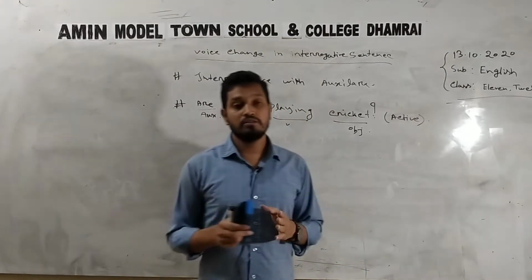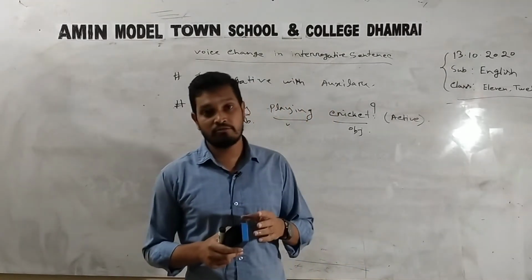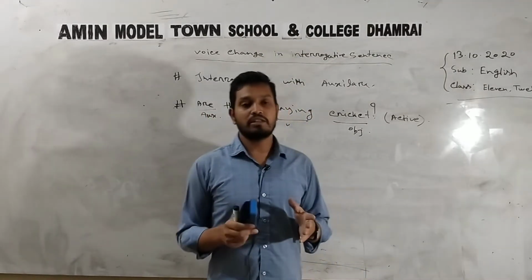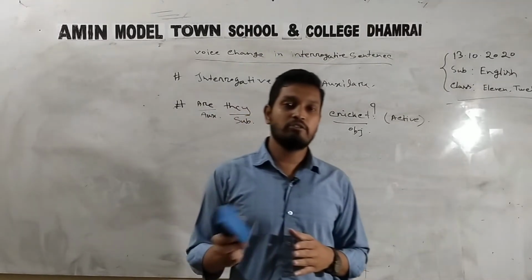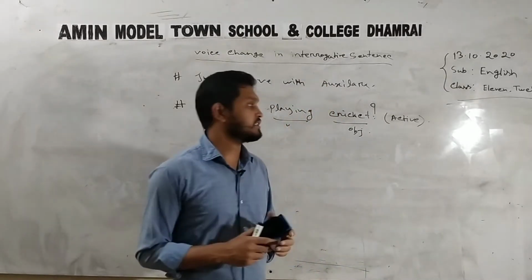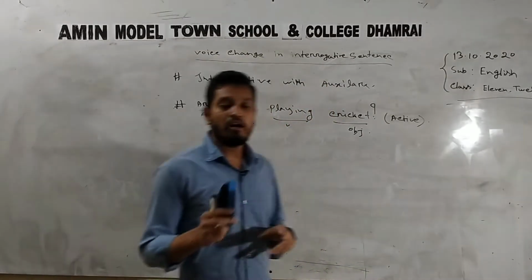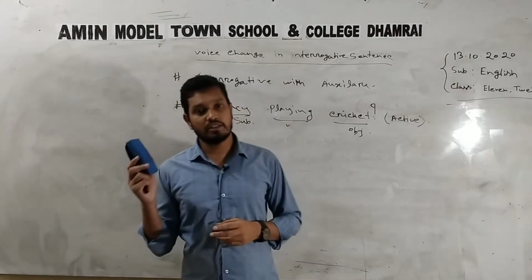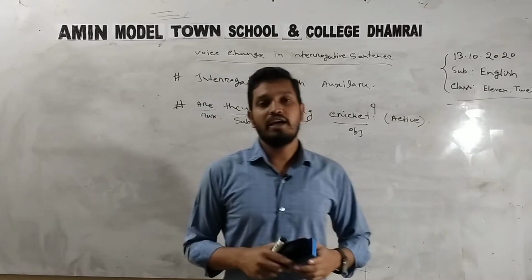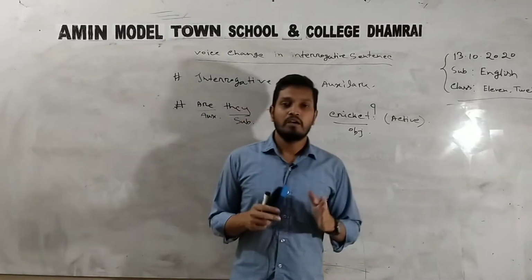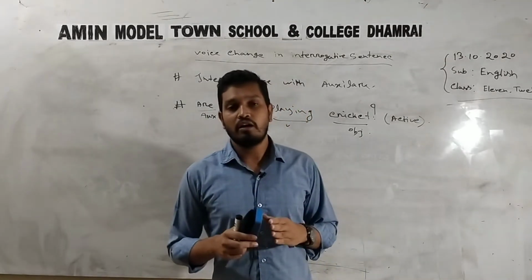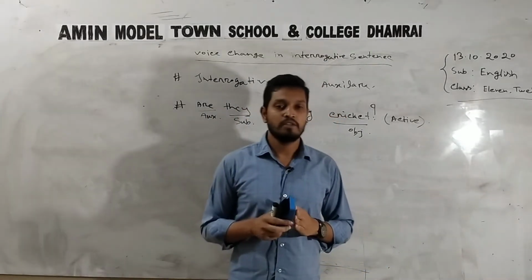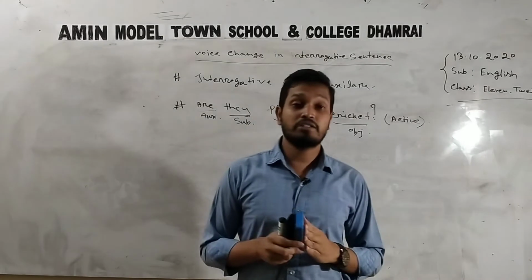When we use a subject as object, there will be another thing to do, that is add by before that object. And the third one is that in passive voice the verb will always be in past participle form.